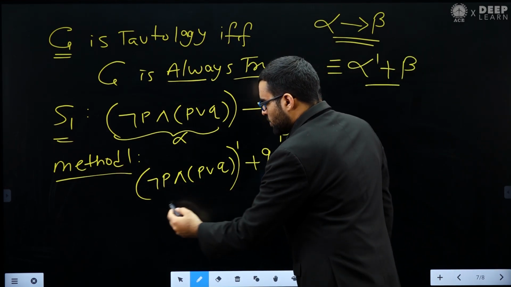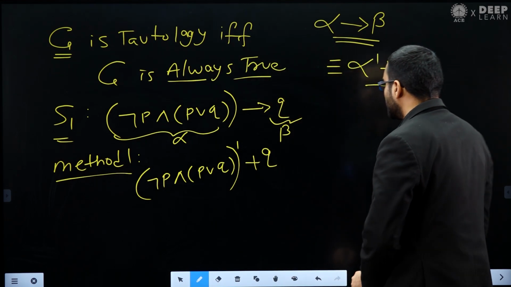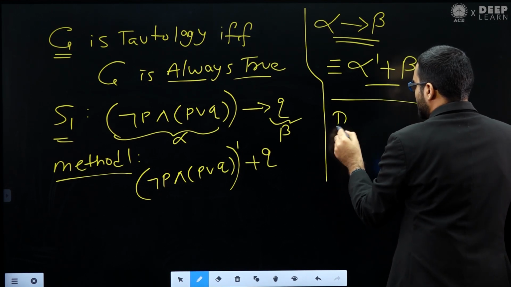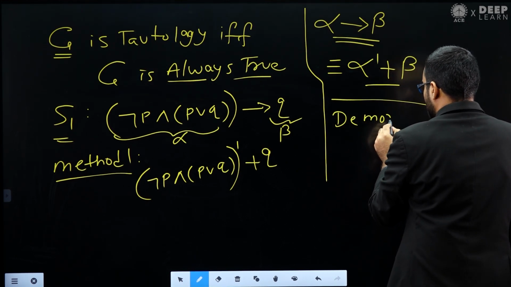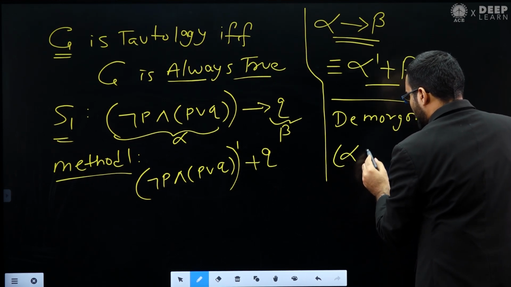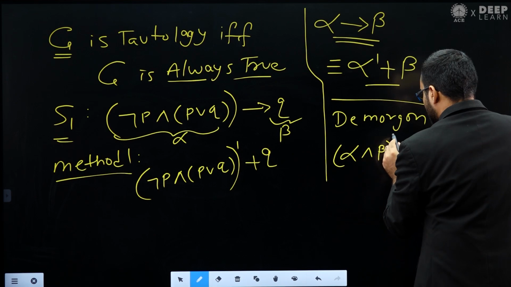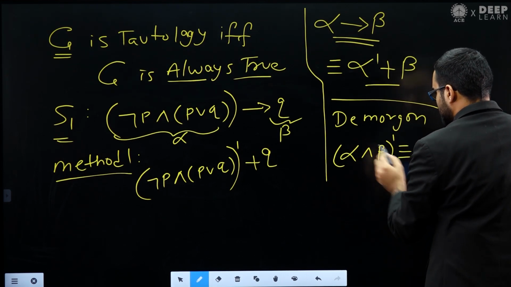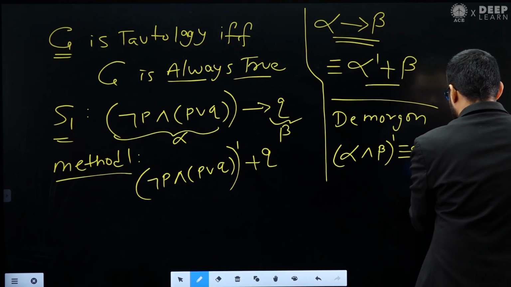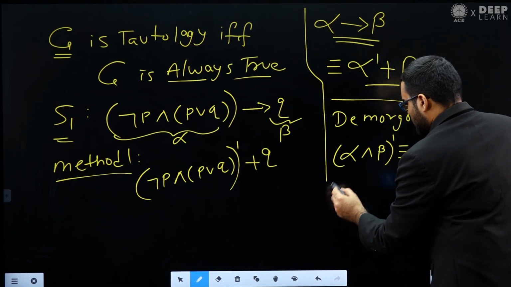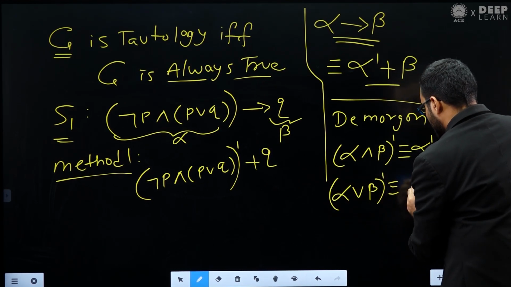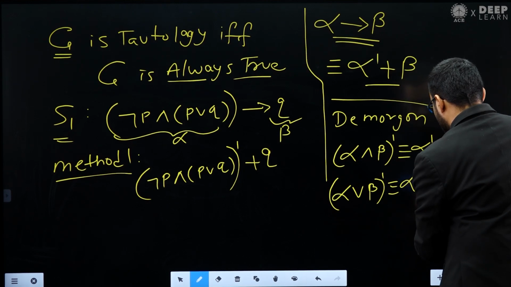Now here you can apply the De Morgan formula. What is De Morgan formula? So let's see De Morgan formula also. The De Morgan formula says that if you have alpha and beta whole negation, then that is basically alpha negation or beta negation. Next, if you have alpha or beta whole negation, that is basically equal to alpha negation and beta negation.